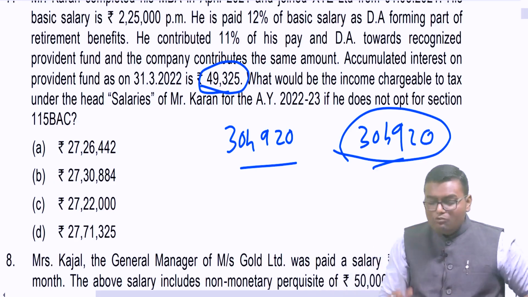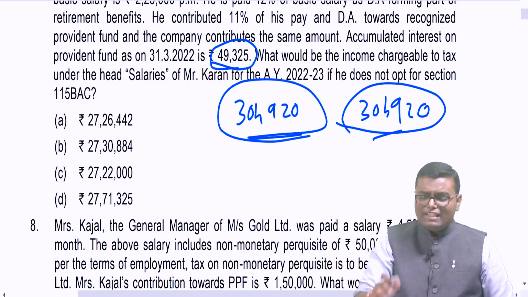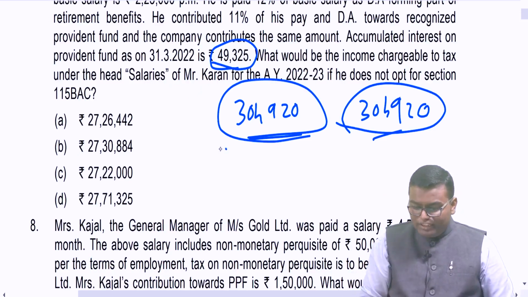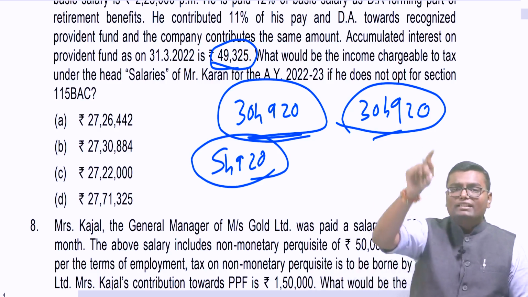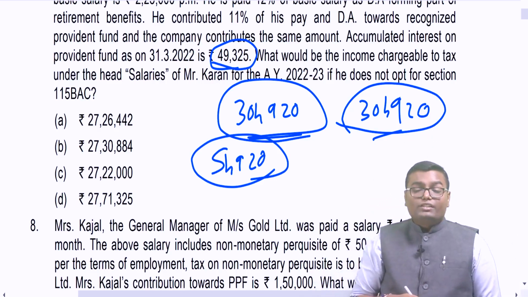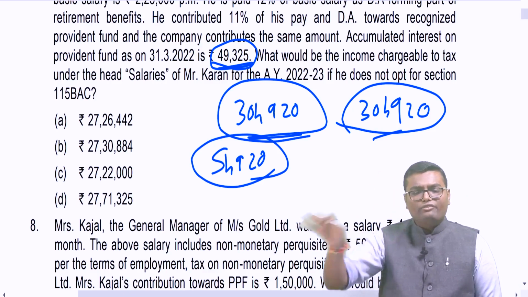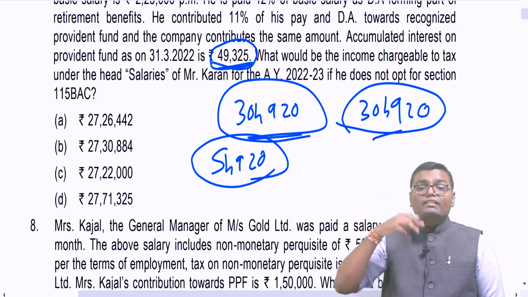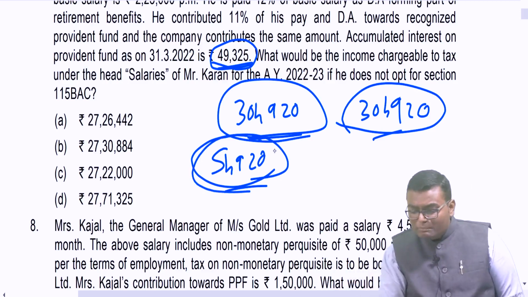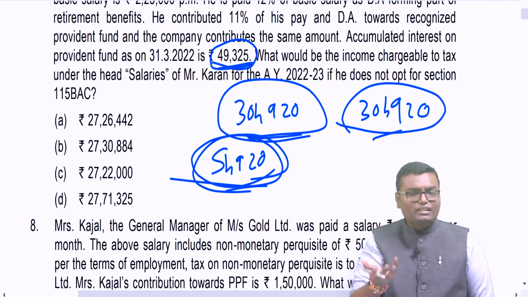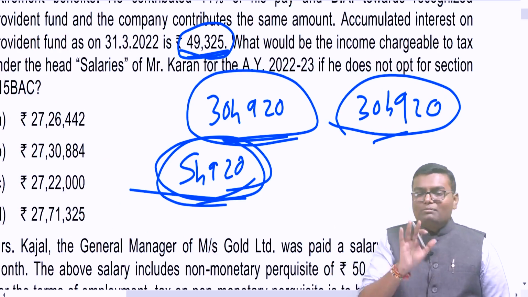Now identify how much excess contribution the employee has made. The employee has contributed 3,04,920. What is the excess over 2,50,000? That is 54,920. Whatever will be the interest on that 54,920 will be taxable. But now the question arises: the total interest on my contribution plus employer contribution is 49,325, and the contribution on which interest is to be found is 54,920. How to identify how much interest belongs to this particular amount? The formula they have not given yet. CBDT has not clarified any rule up to now. So we will use normal mathematics.